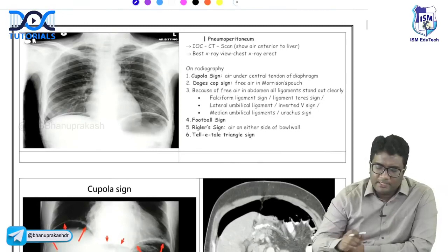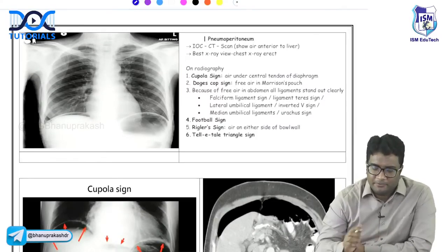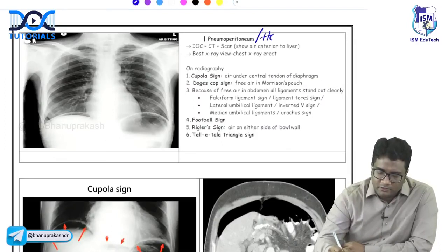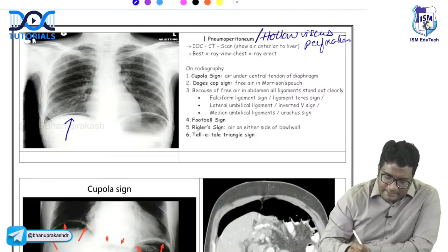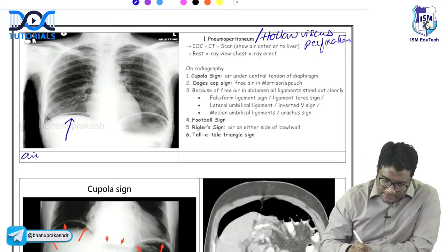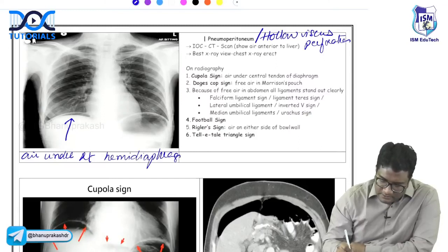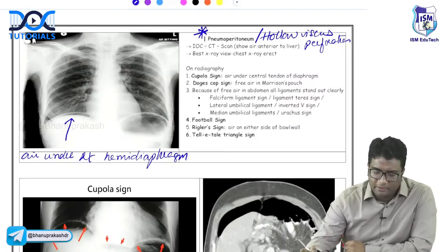Another very important topic in GI radiology is to understand pneumoperitoneum or hollow viscous perforation. In hollow viscous perforation or pneumoperitoneum, you can see air under the right hemidiaphragm. So if you see air under right hemidiaphragm, this is suggestive of hollow viscous perforation or pneumoperitoneum.